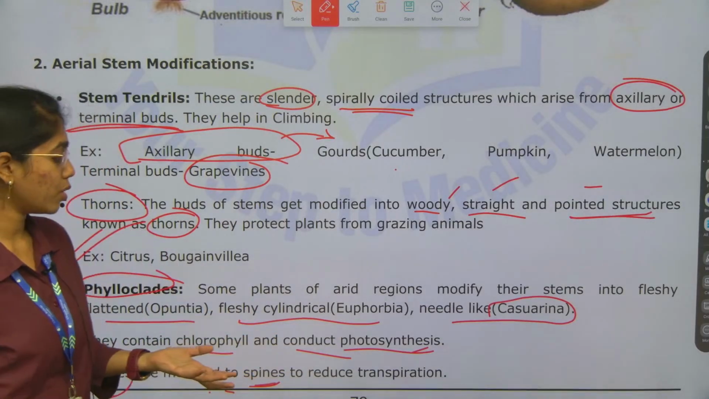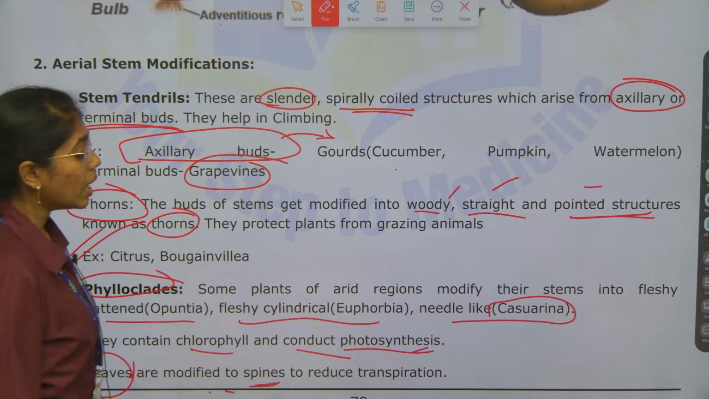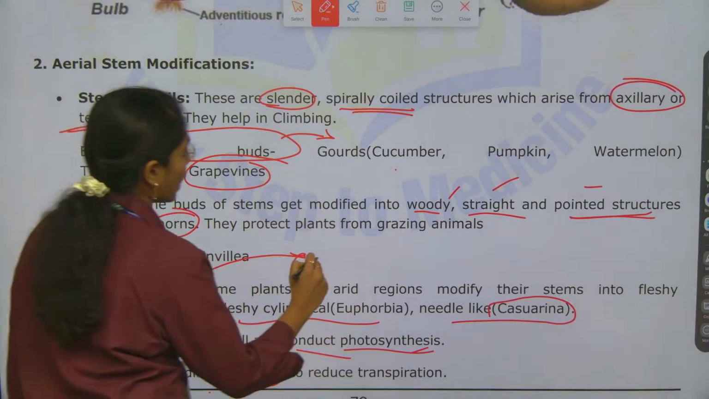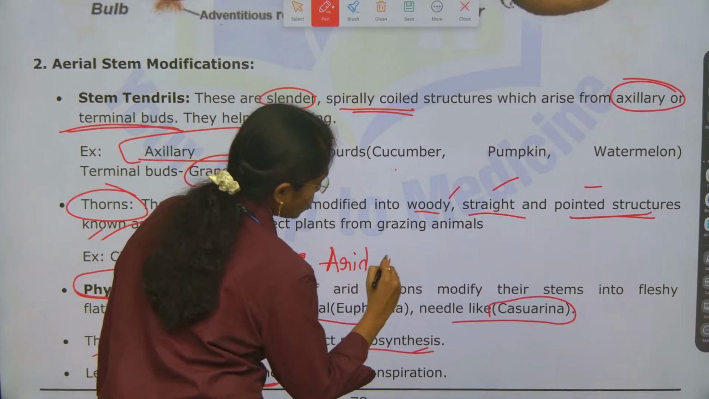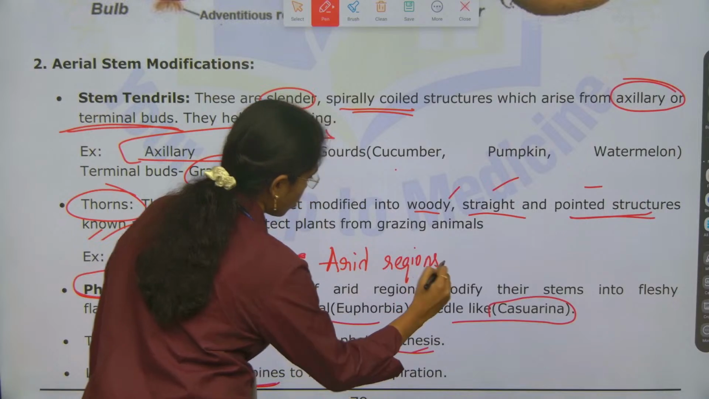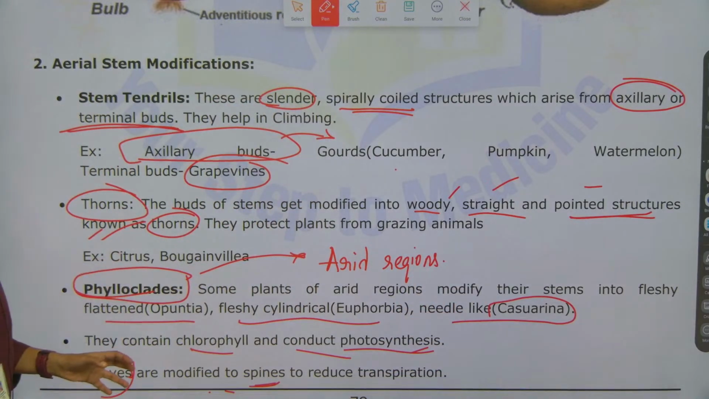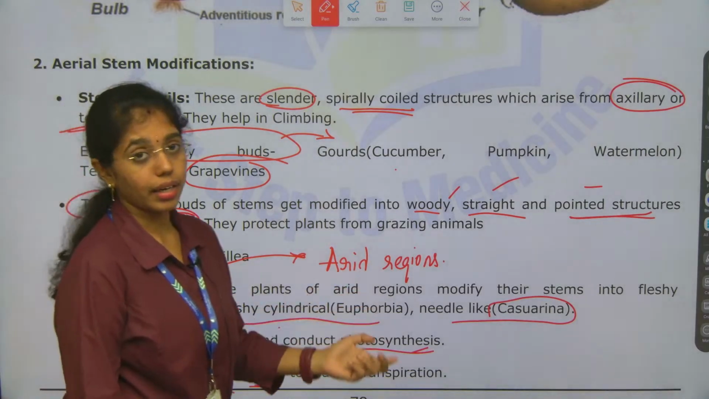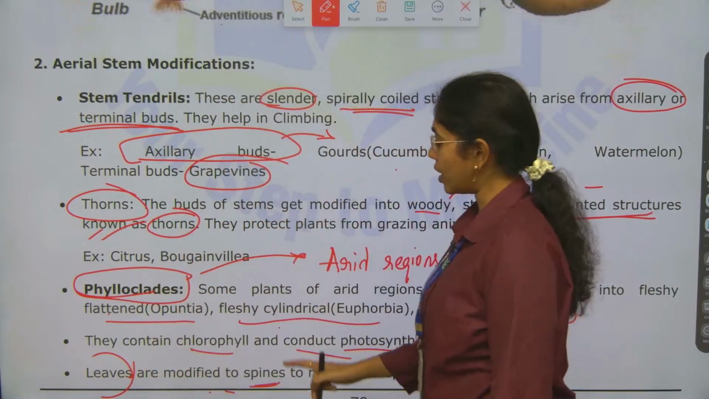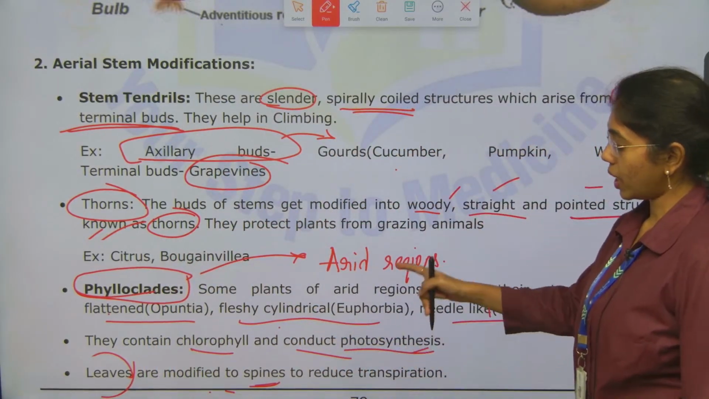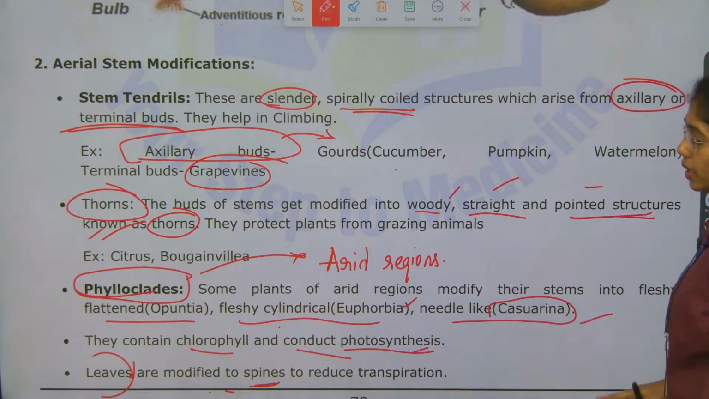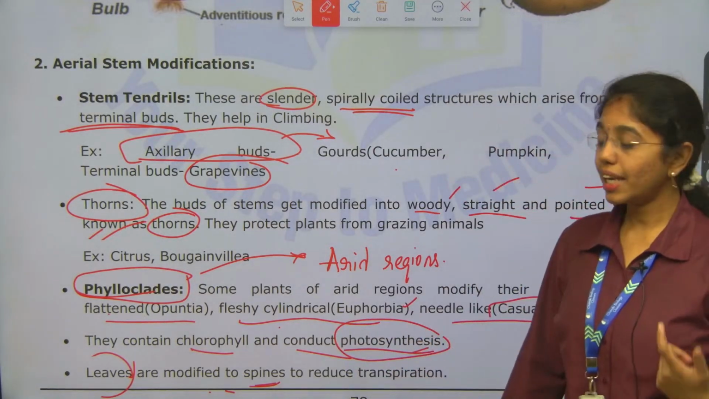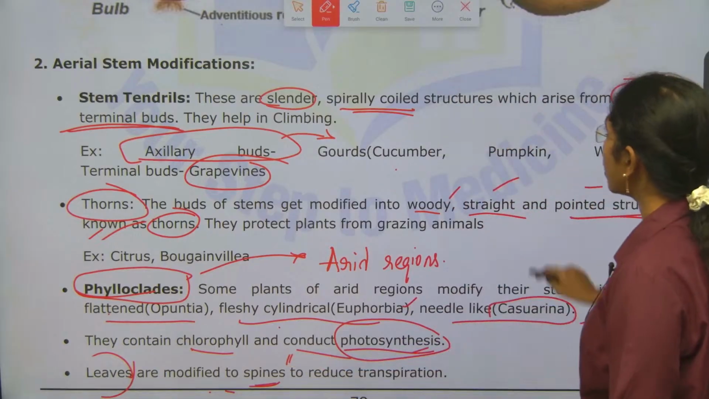As leaves are modified to spines, this will reduce transpiration. This type of modification is observed in plants which are growing in arid regions. They will modify their stems into fleshy flattened, fleshy cylindrical, or needle like. Examples are important. For fleshy flattened, it is opuntia. Cylindrical, it is euphorbia. Needle like, it is casuarina. They contain chlorophyll and conduct photosynthesis. Leaves are modified to spines, which reduces transpiration.